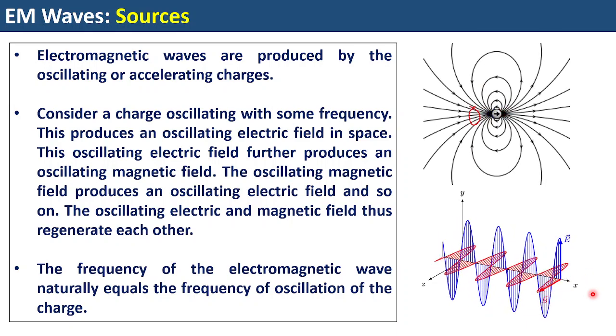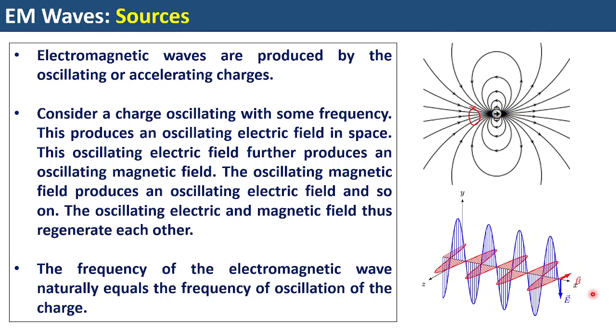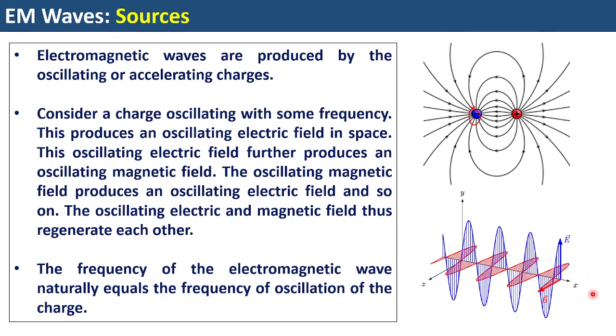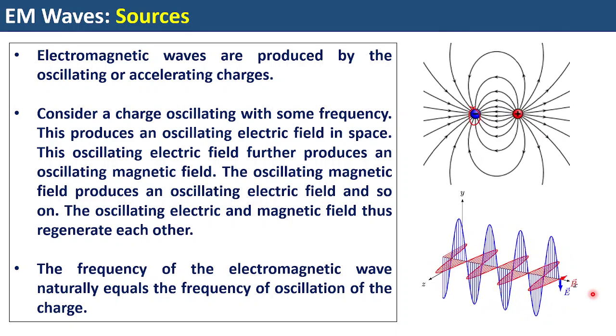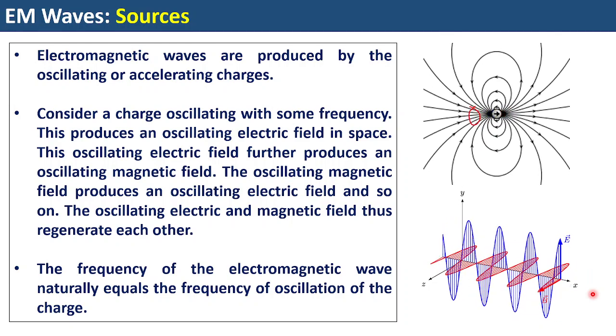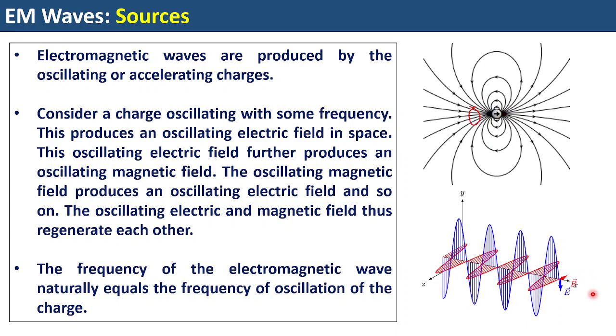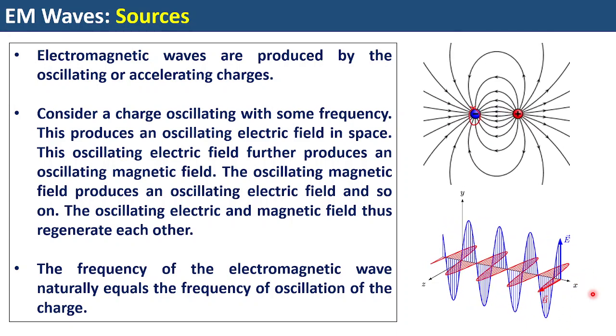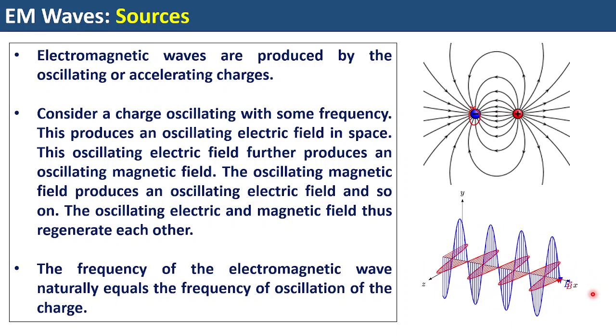So all three things are perpendicular to each other. If the wave is going along x, the electric field may vary along y or z, and similarly the magnetic field can also vary along y or z, but they have to be perpendicular. If the electric field is along y, the magnetic field will be along z. If the magnetic field is along y, the electric field will be along z.